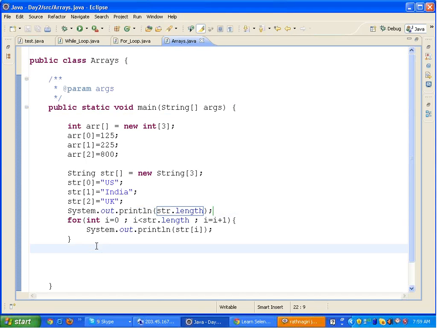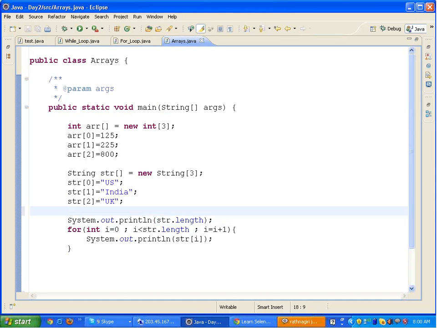So now this is the basic operation of an array. 99% of the time you will be declaring an array, putting numbers into it, and you will be using the for loop to parse each and every element inside the array.